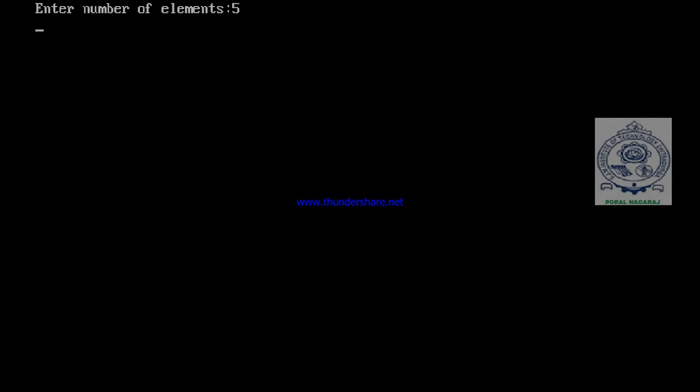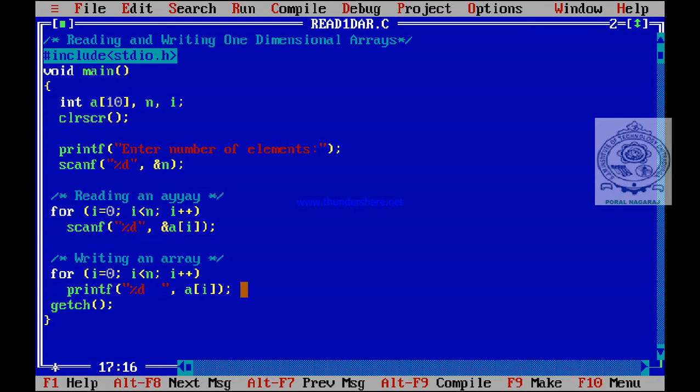That's why scanf should always be preceded by a printf statement. Suppose we display here enter array elements, then it would be convenient for us. That's why we shall modify the program. So now let us see. First 5 elements, we shall type 10, 20, 30, 40, 50. See, now space is left: 10 20 30 40 50. That's why scanf should always be preceded by a printf statement. Here, this one, reading an array.